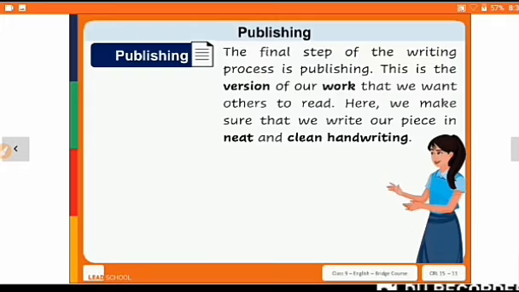The final step of the writing process is publishing. This is the version of our work that we want others to read. Here we make sure that we write our piece in neat and clean handwriting. Of course, we must check whether any mistakes are there, then we will clarify it. Okay, so that is publish.